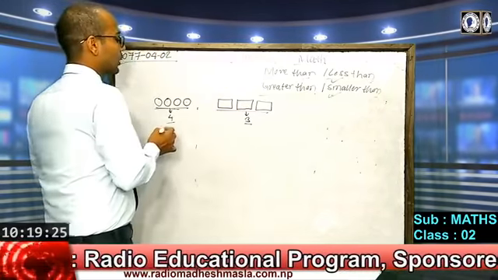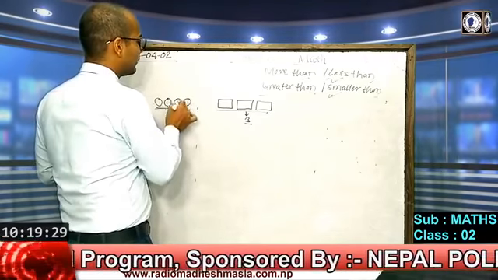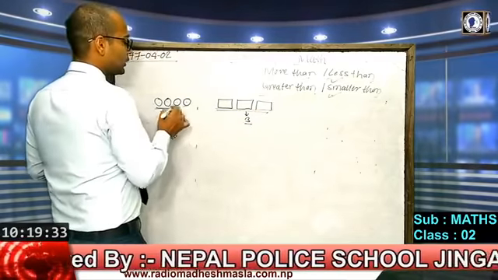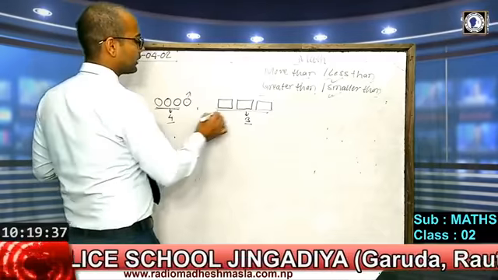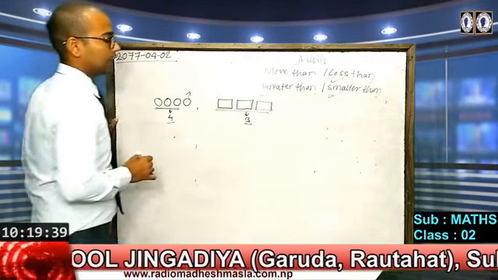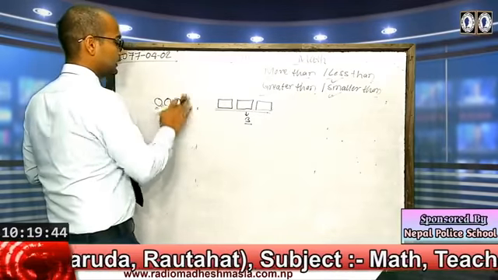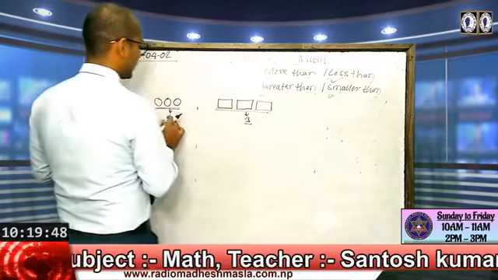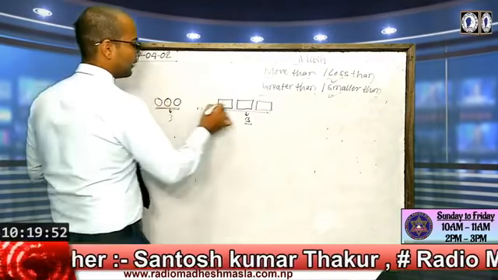So how many circles are there more than the given rectangles? There is one circle more than the rectangles. If we take out or erase one circle, then the number of circles and the number of rectangles becomes equal: 1 2 3 circles and 1 2 3 rectangles.